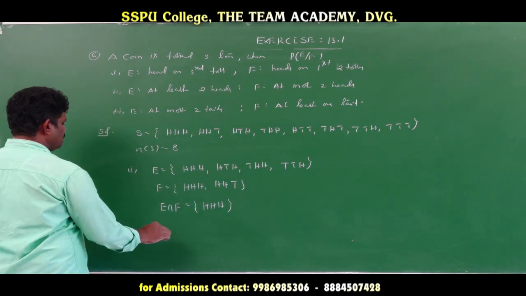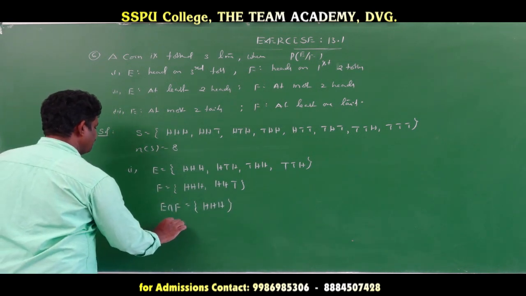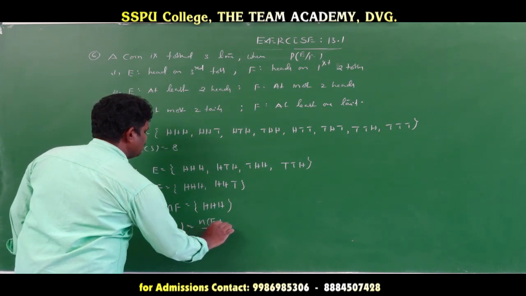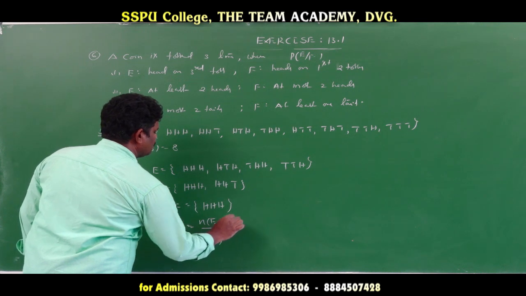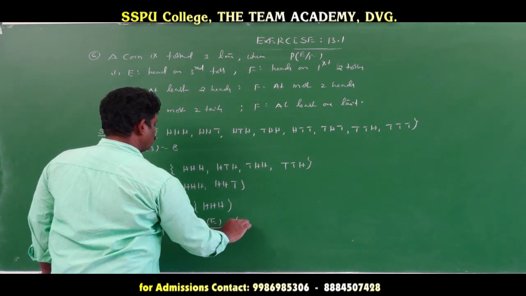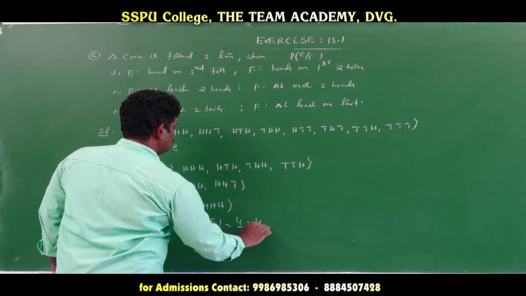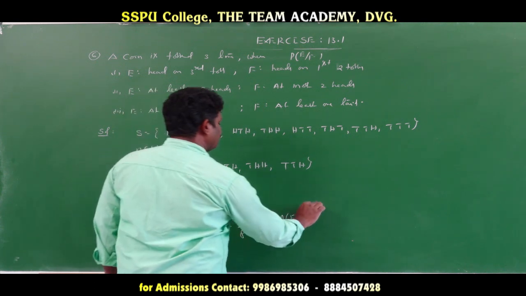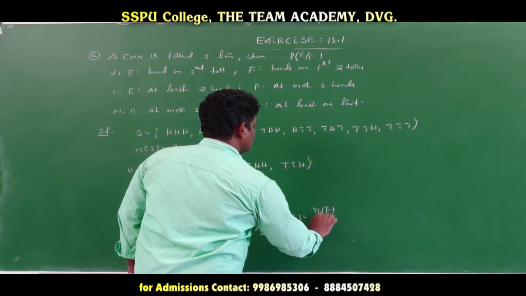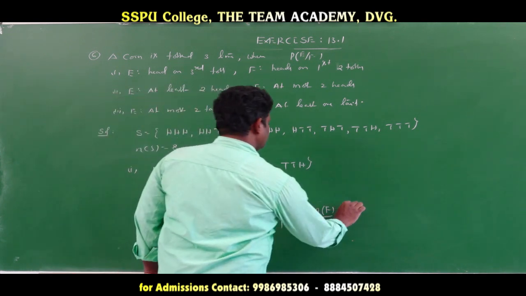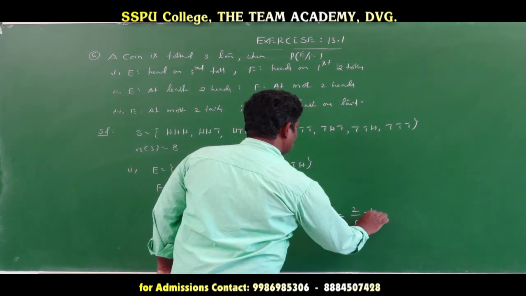Probability of E is equal to n(E) by n(S). n(E) is 1, 2, 3, 4 values, so 4 by 8, that is equal to 1 by 2. Probability of F is n(F) by n(S). n(F) is 2, n(S) is 8, that is 1 by 4.